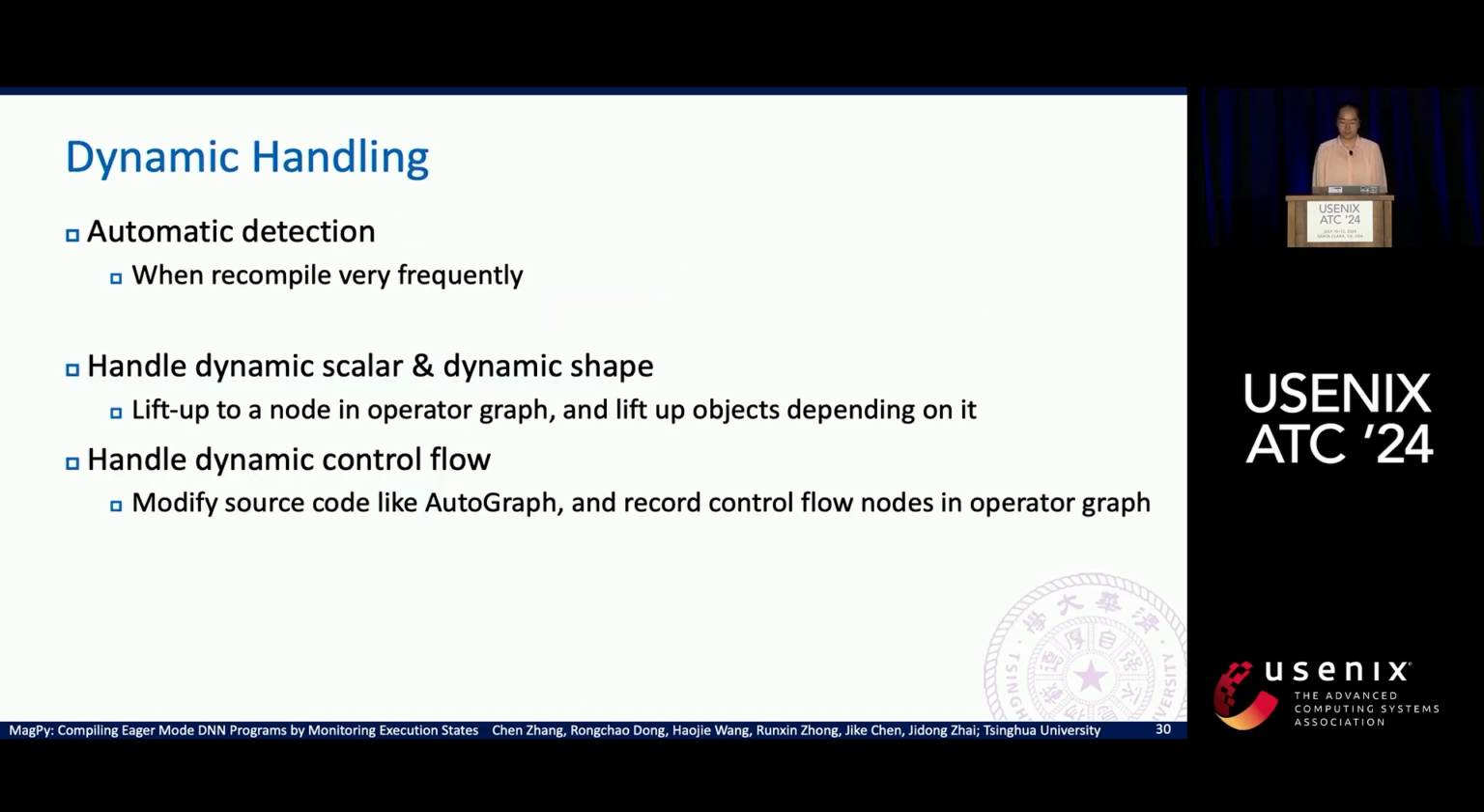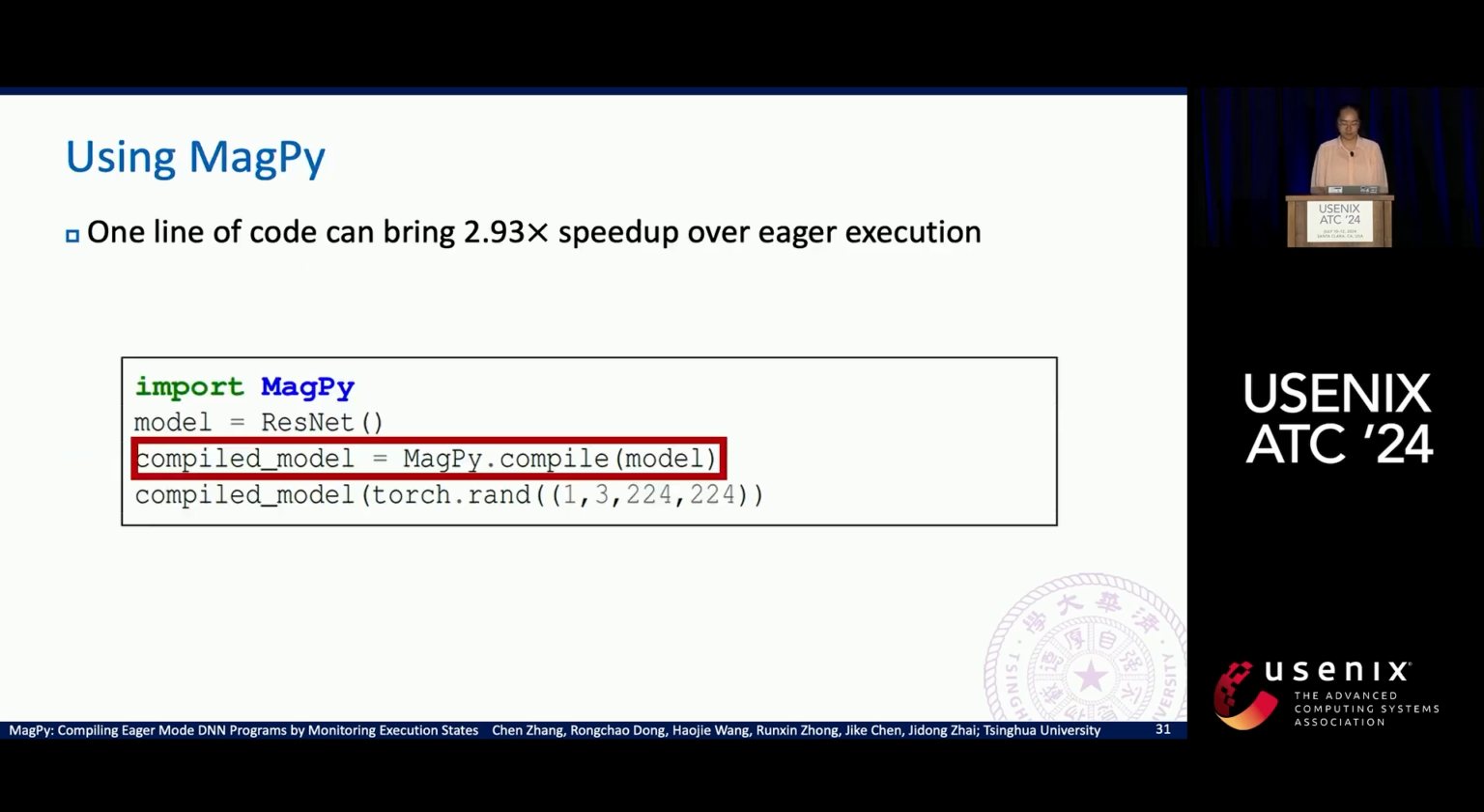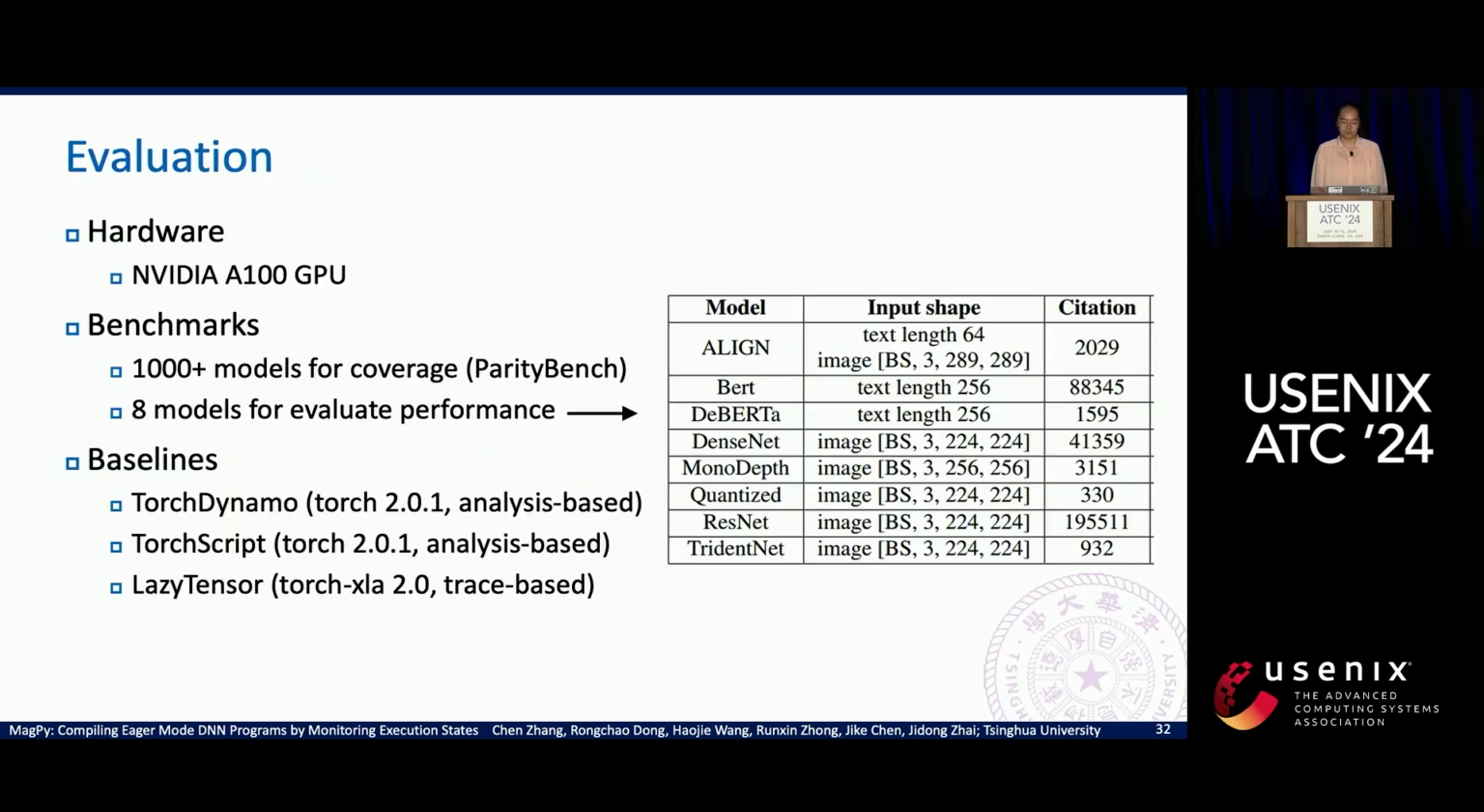Our system can also handle some dynamic scenarios, like dynamic scalar, dynamic shape, and dynamic control flow. You can check our papers for details. Our MAGPY system can be enabled by adding only one line of MAGPY.compile to your deep learning model. This line can bring about 3 times speed up over the eager execution.